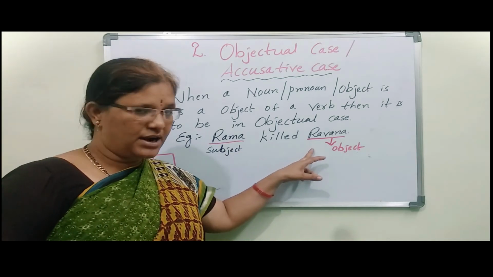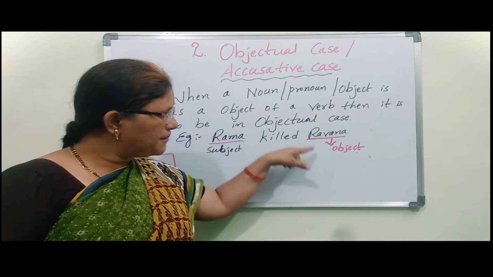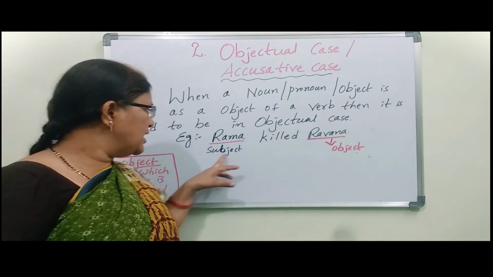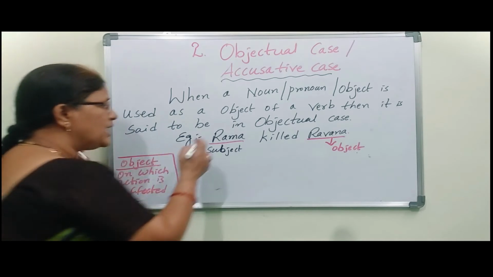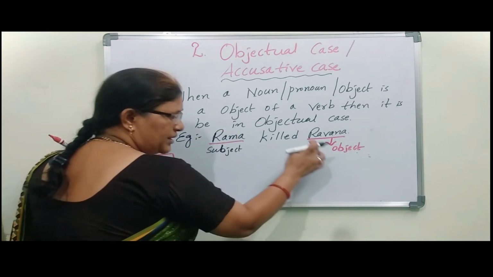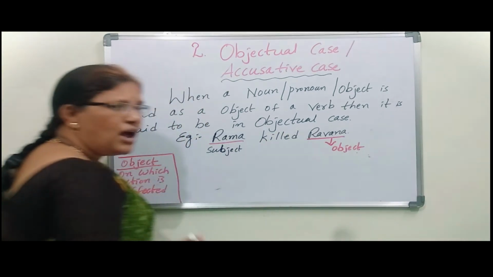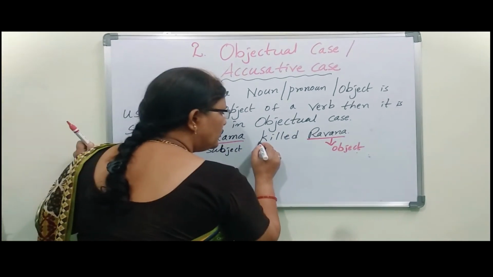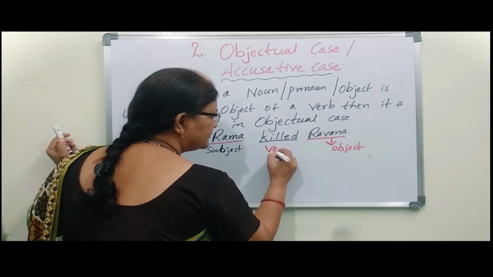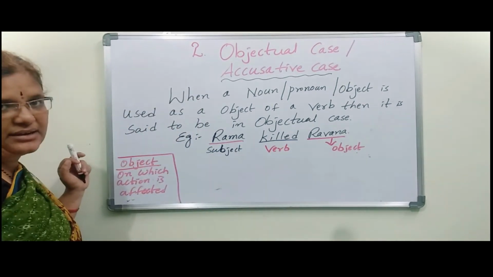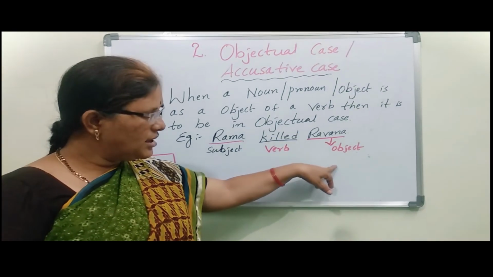Rama killed Ravana. So Rama did some work here, and that was affected on Ravana. Rama did that work, that's why Rama comes under subject, and that was affected on Ravana, that's why Ravana comes under object. You may doubt what "killed" is. Killed is the verb here, meaning the work. Rama did some work that was affected on Ravana.